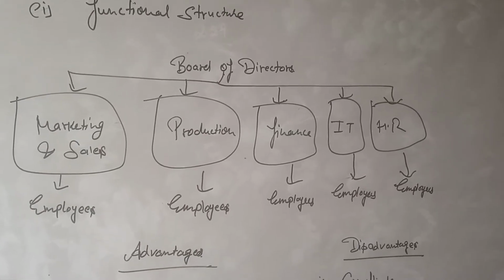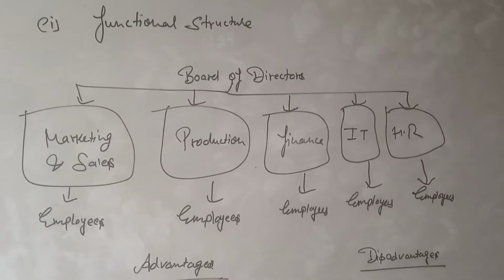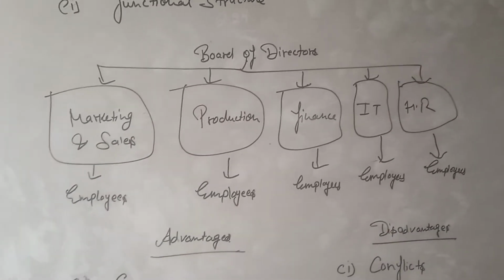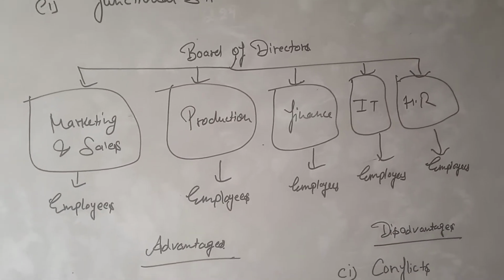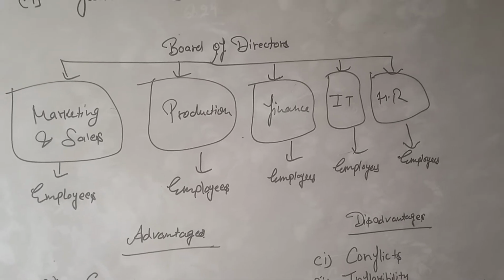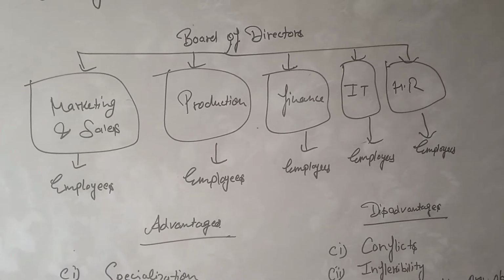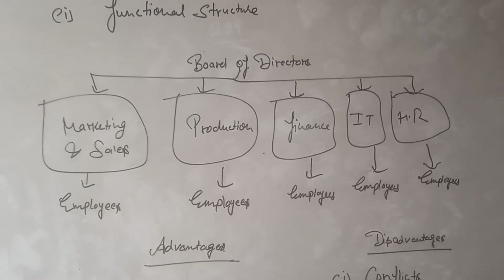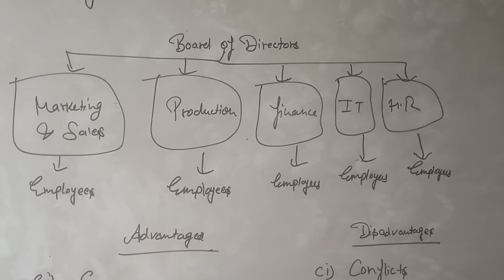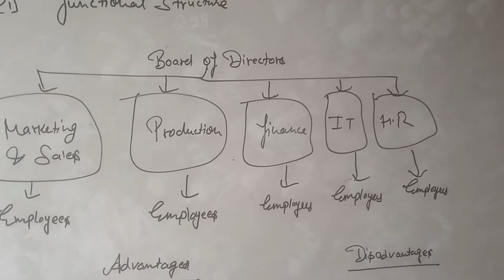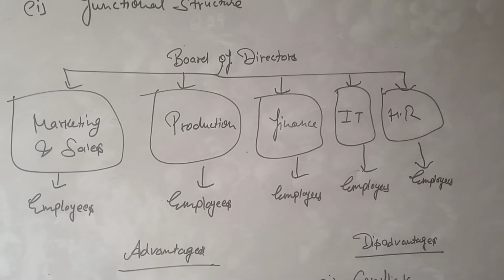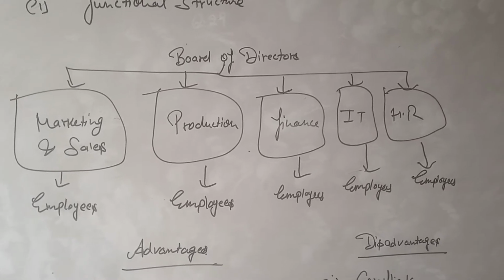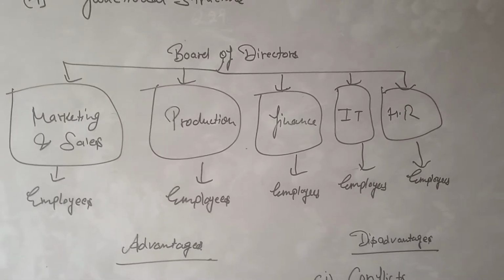For example, you can see in this picture that there is a board of directors and there are some functions which are performed in a company like marketing and sales, production, finance, IT and HR. So all these are functions performed in the company. Every department has a departmental head who will be responsible for all the actions and productivity of the functions.